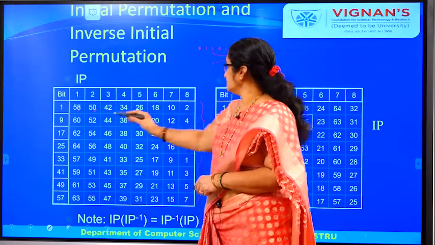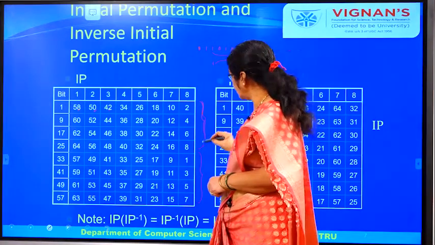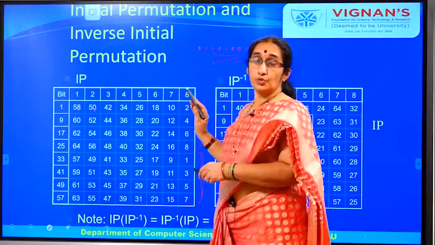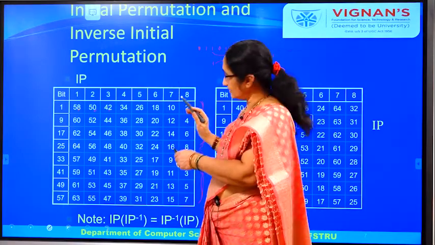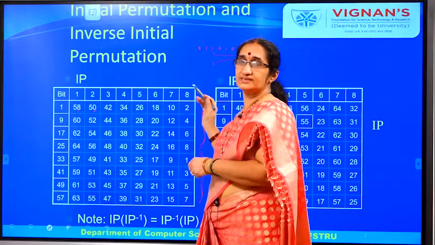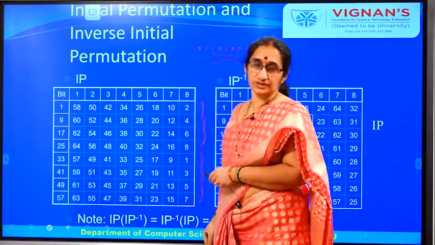So 8 into 4, that is 32 bits and 32 bits. That means you are grouping 32 bits and another 32 bits. These 32 bits will be sent as the input to the round function.